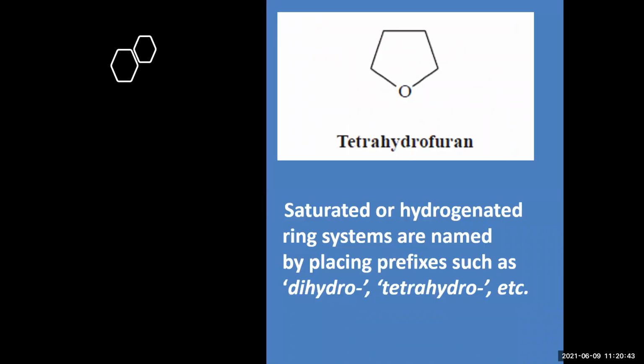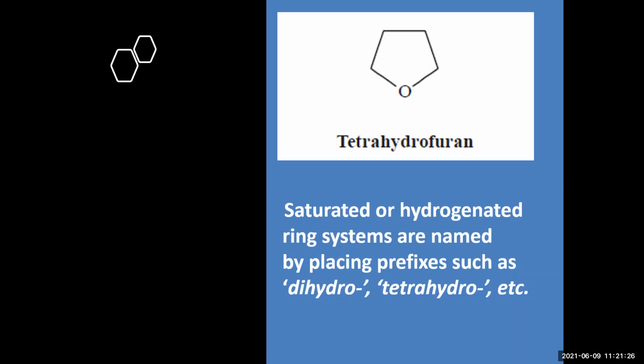Now, as we said, a saturated or hydrogenated ring can also be named with dihydro or tetrahydro, as in the case of tetrahydrofuran. So furan is the basic ring and all four carbons are saturated, so we can write it as tetrahydrofuran. In this particular structure, it is known as tetrahydrofuran. If it contains a single double bond, then it is known as dihydrofuran, and if all four carbons are saturated, then it is known as tetrahydrofuran.